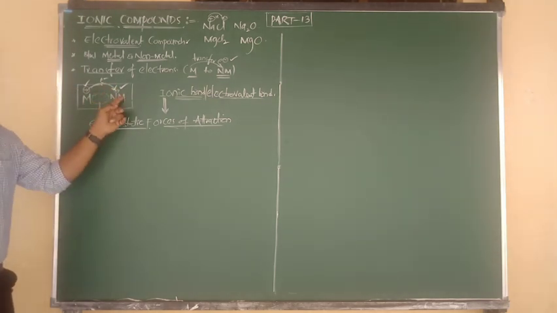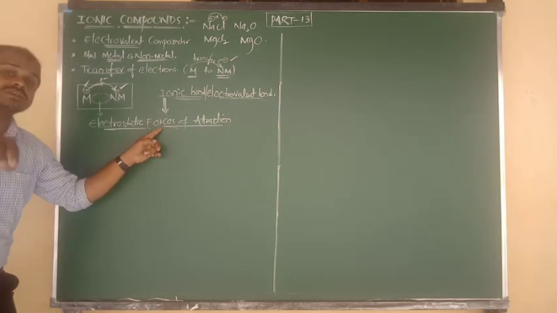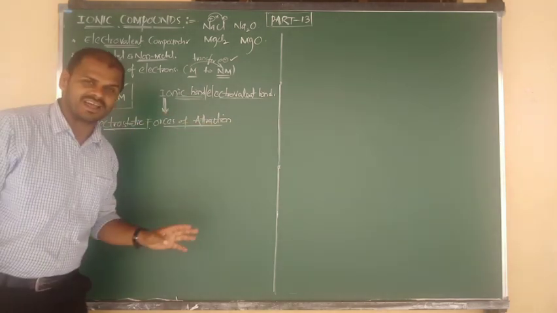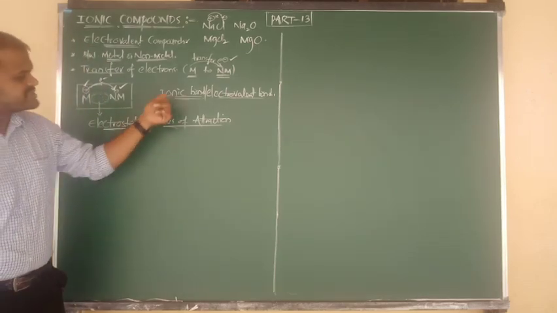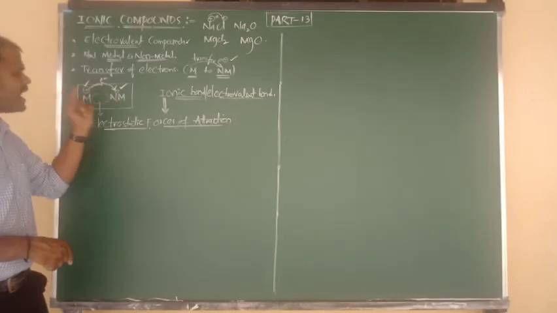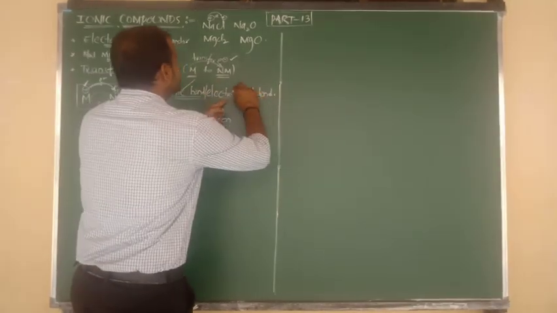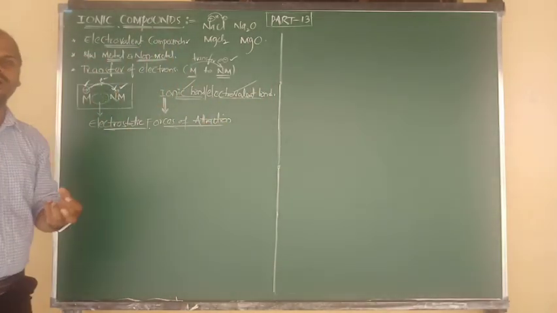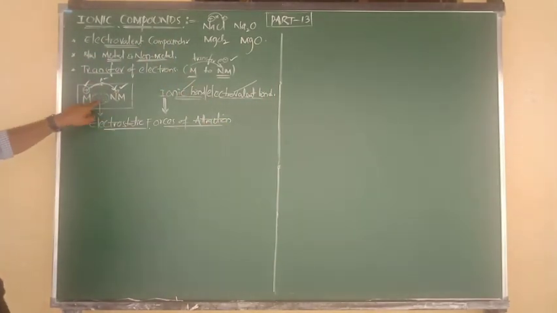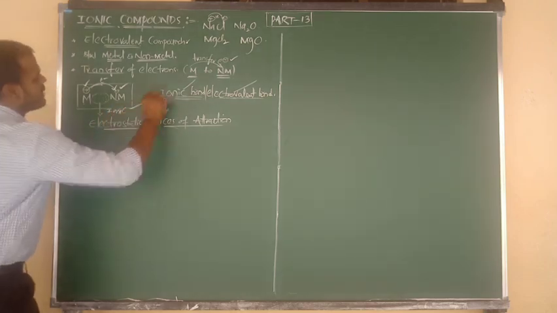Between positive and negative, definitely there will be some forces of attraction. Which type of forces? Electrostatic forces of attraction. So the electrostatic forces of attraction present between two oppositely charged ions is known as an ionic bond, and we can also say electrovalent bond. And due to the presence of such an ionic bond, we say it is an example of an ionic compound.